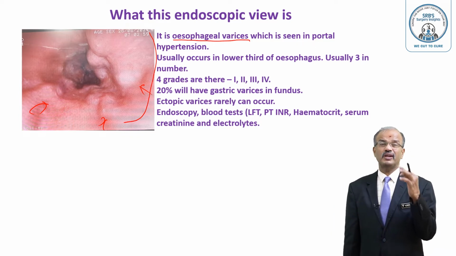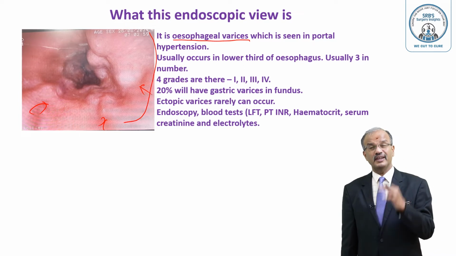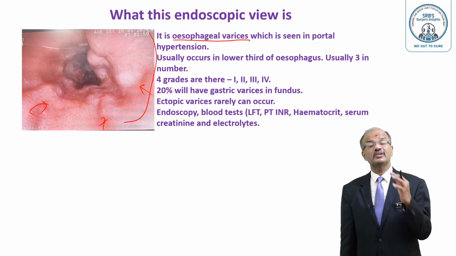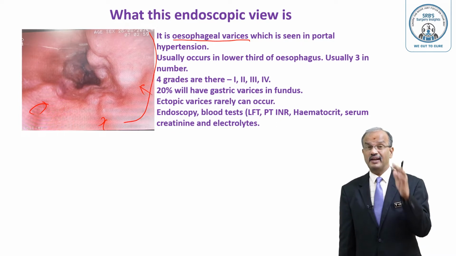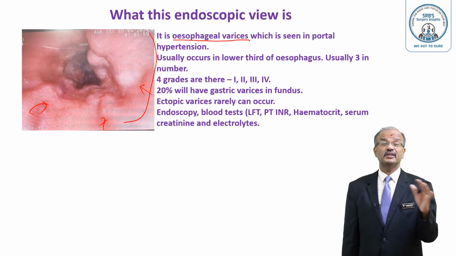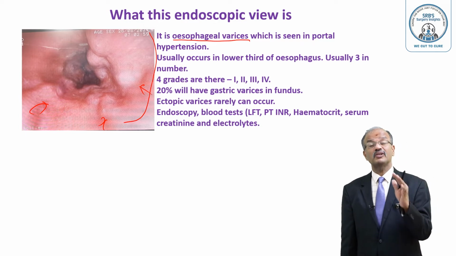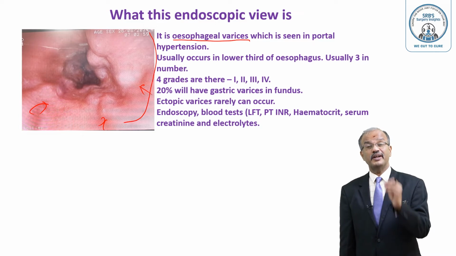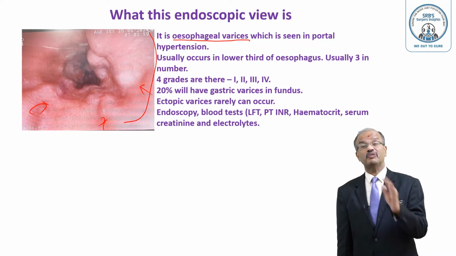So alcohol is a very common cause. There are so many other causes. In India, non-alcoholic liver cirrhosis is a common cause. 40% of cirrhosis is non-alcoholic actually, unlike in Western countries, where alcohol is the commonest cause. In India, nutritional and non-alcoholic causes are common. Not more common, but still identified as a common cause, in 40% of cases.